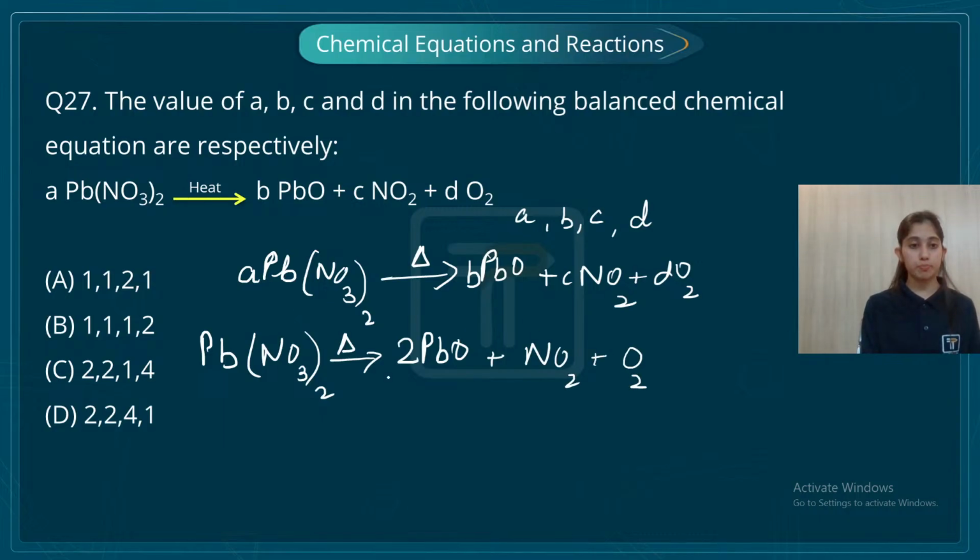Now let's check. I have two lead molecules, two oxygen molecules, two and two. So here it's 3 times 2 is 6, but here again, students, what is not balanced now? Lead is not balanced here. So what am I going to do now?